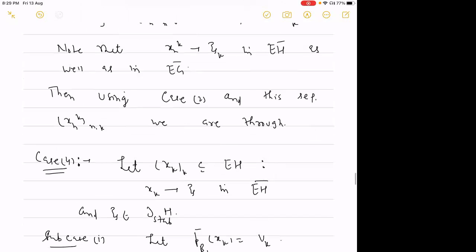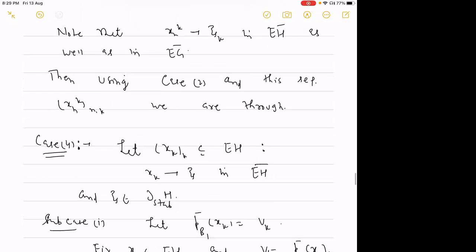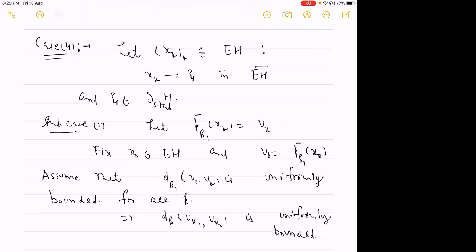So we have this case number 4. We have a sequence xk in EH such that this xk is converging to xi in EH bar. But then we have to prove that the same sequence is converging to xi in EG bar, and xi is some point in the boundary of H. It is coming from the stabilizer.